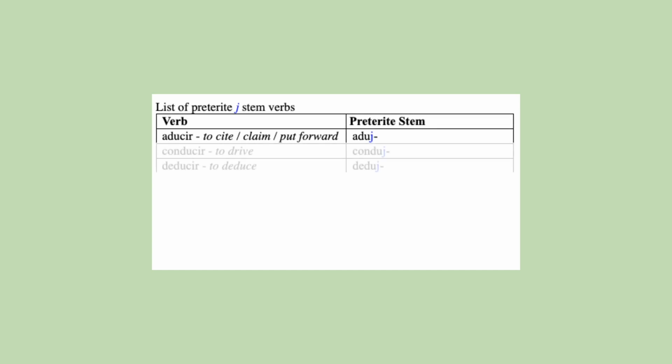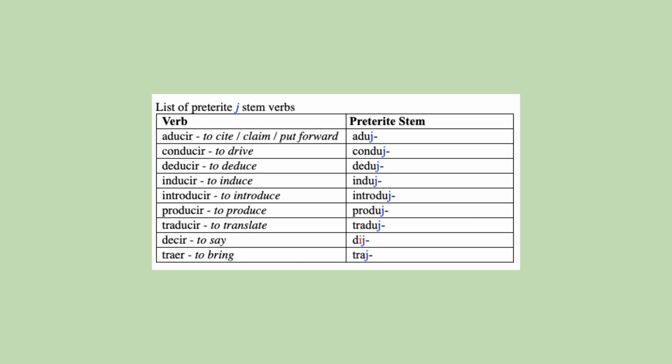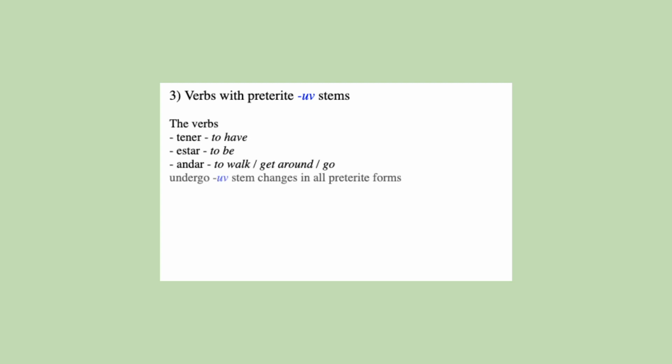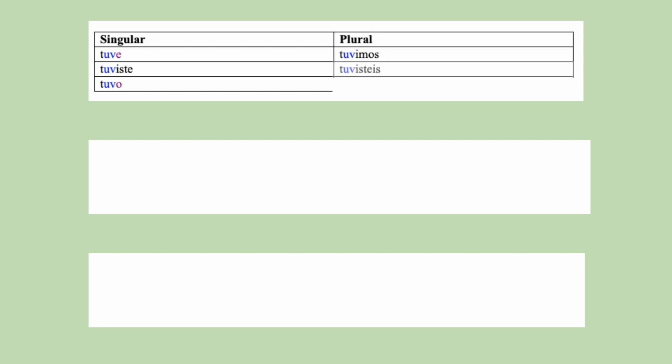These verbs take on a J in their preterite stems and follow the same pattern of conjugations. For verbs with preterite UV stems, tener, estar, and andar, their first person singular form ends in e, and the third person singular form ends in o. Tuve, tuviste, tuvo, tuvimos, tuvisteis, tuvieron.